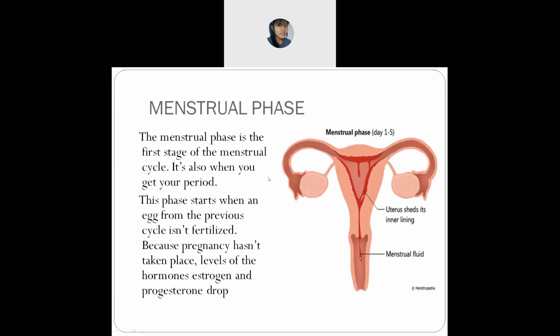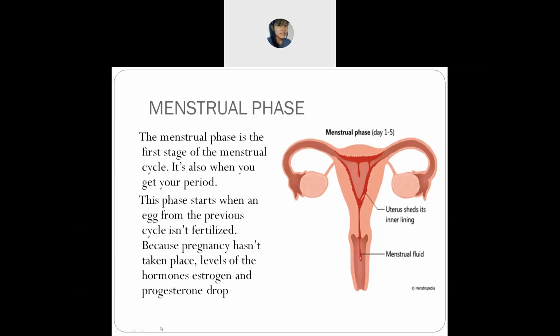It usually occurs because a woman was not pregnant, or the egg was not fertilized. That's why it occurs again in the menstrual phase. And during this phase, the hormones, that is estrogen and progesterone, start getting active.